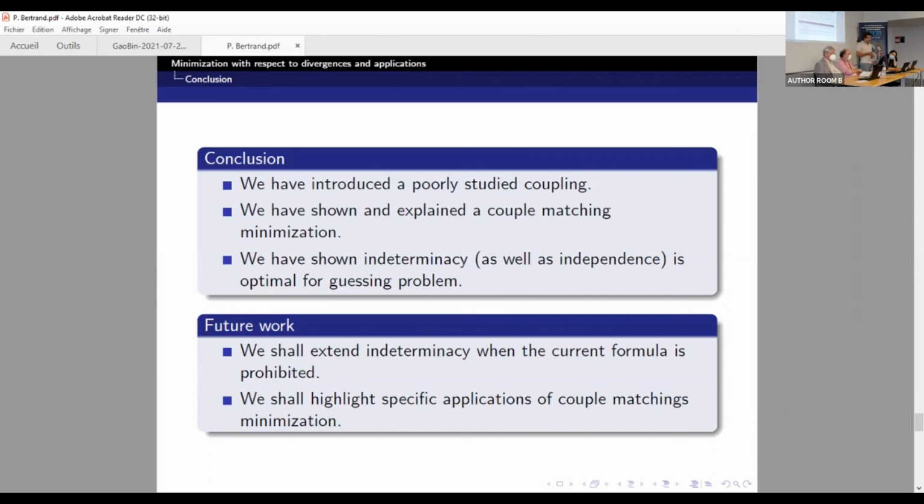What we need to do in future work is extend indeterminacy because the formula is not always coherent. It can be prohibited, but I didn't insist on that. And we highlight specific applications to differentiate independence and indeterminacy. The best way would be to have a problem where indeterminacy is the solution and independence is not the solution. It's not the case of the guessing problem.